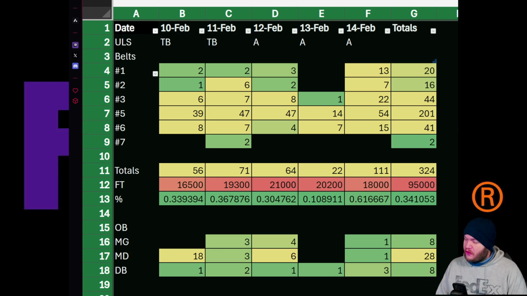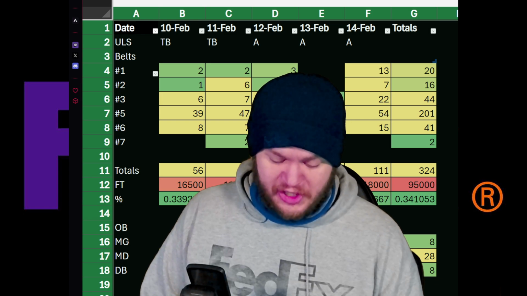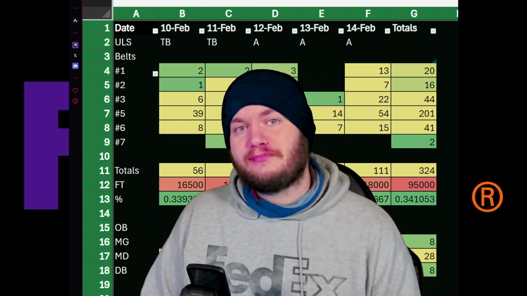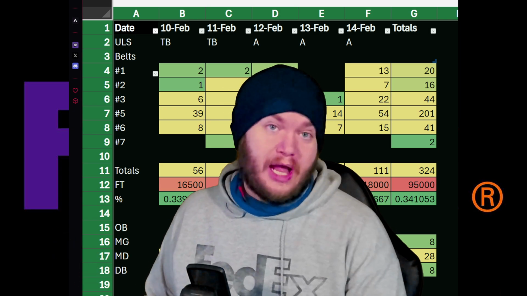I can hear a supervisor of mine talking about February 10th where I missed 18 packages. That is not me. I actually have a note here. February 10th, I worked on the van line with Supervisor G. So I was keeping track of all these missorts while I was on the belt.